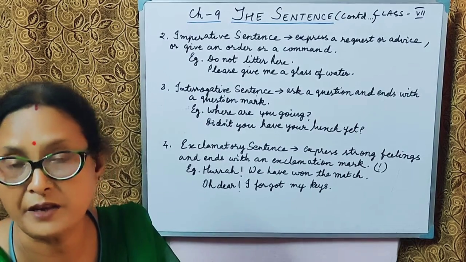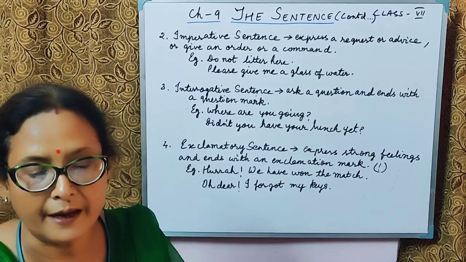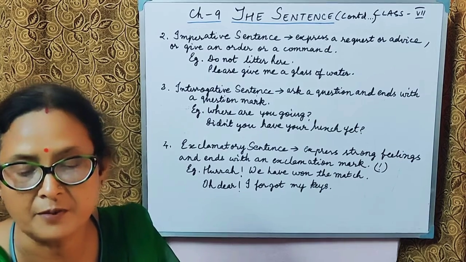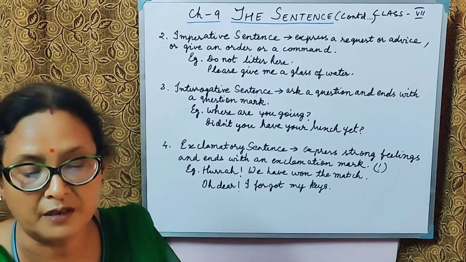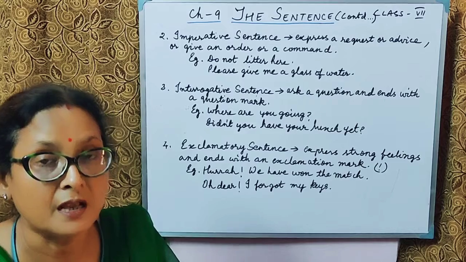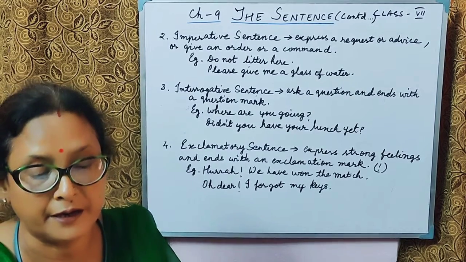In assertive sentences that have helping or auxiliary verbs like is and are, have, had, was, were, the question starts with the helping verb when you are turning an assertive into an interrogative.